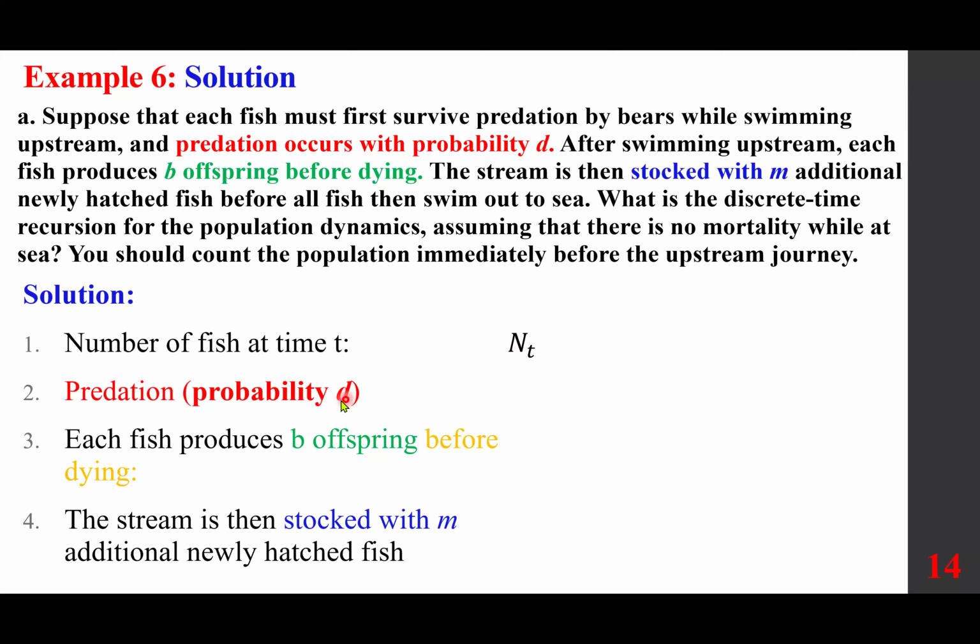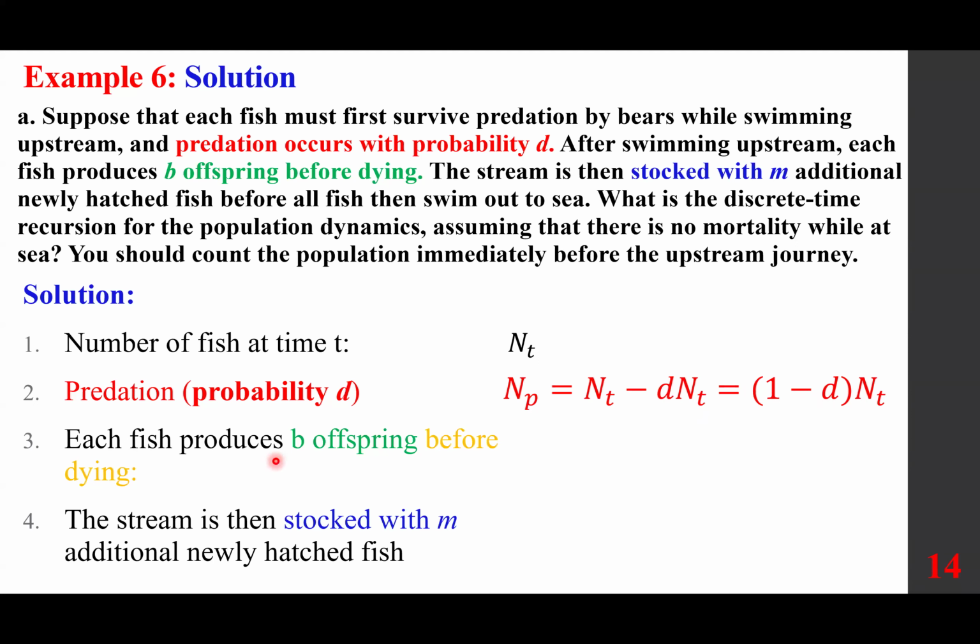That means, for example, let's say 10%. That means 10% will be gone. If it's so, that means 90% remains. Okay, so we call it N sub P, which means N sub T minus D times N sub T, or simply put, 1 minus D times N sub T. Again, you can give it a number. Assume it happens with 20%, so that means 1 minus that, 80% is left.